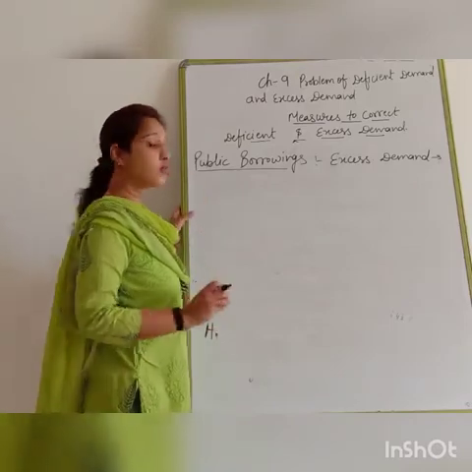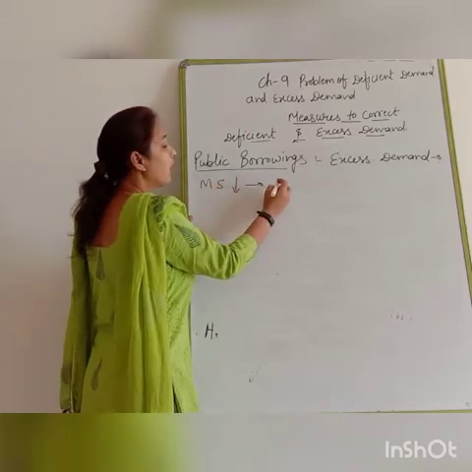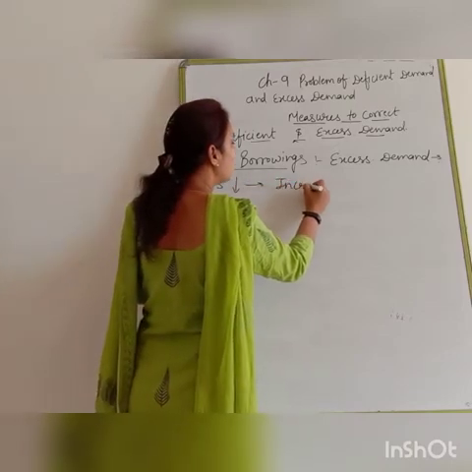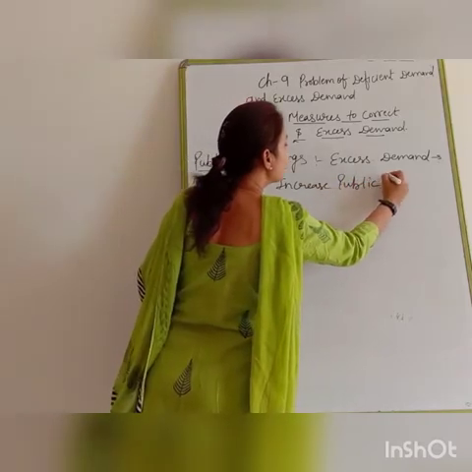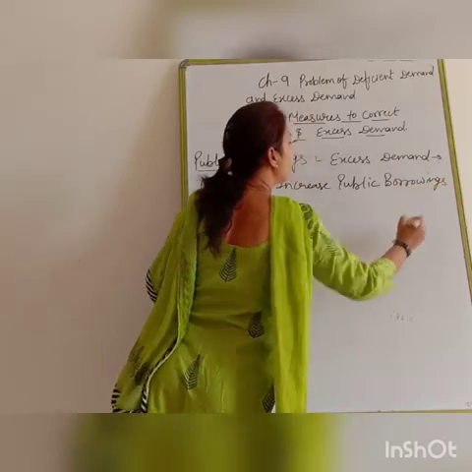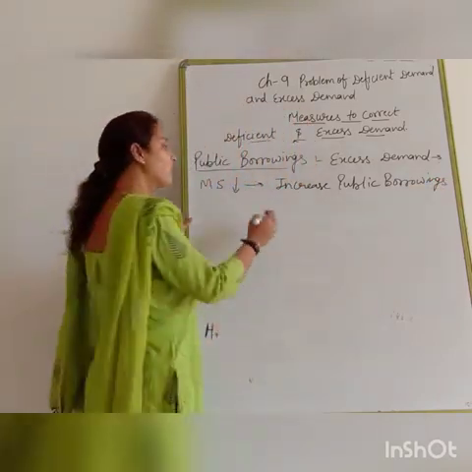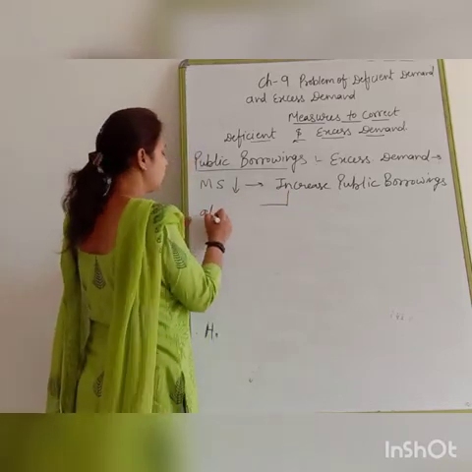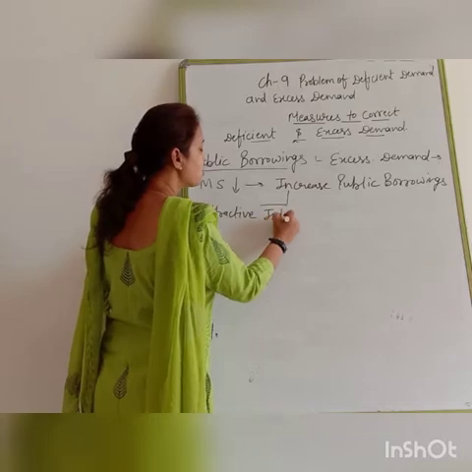How is government going to decrease the money supply in the economy? By increasing public borrowings. Government is going to increase the borrowings from the public. How? By giving them an attractive interest rate.